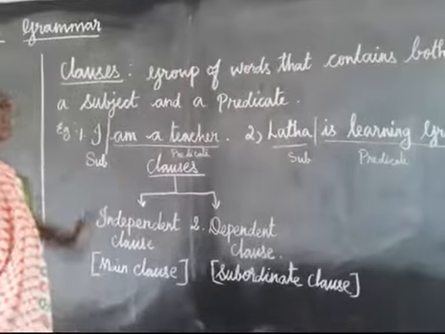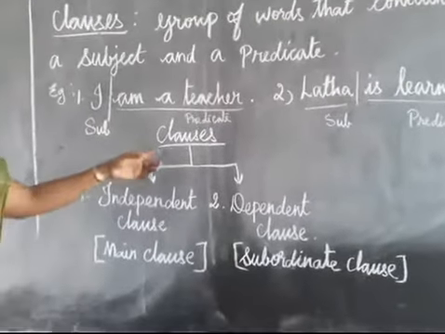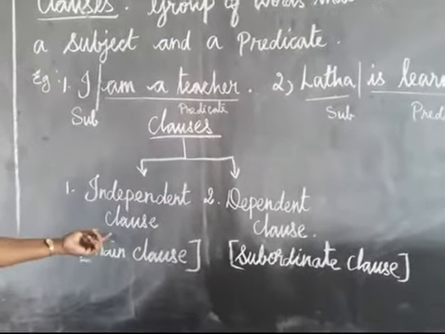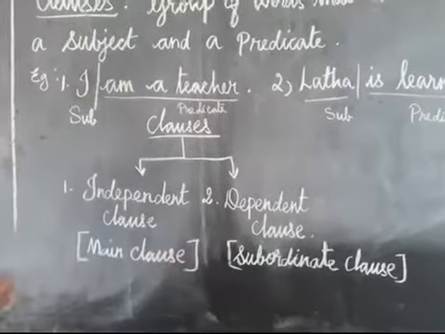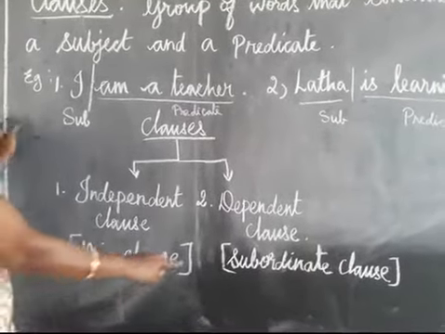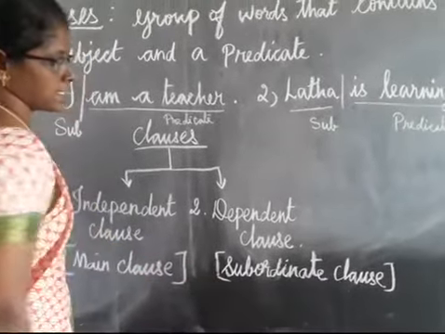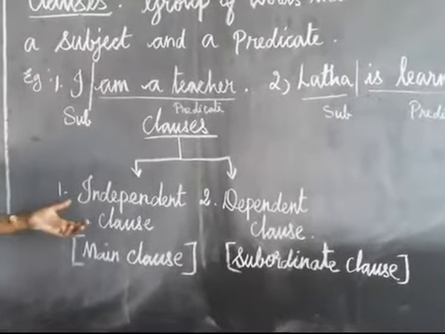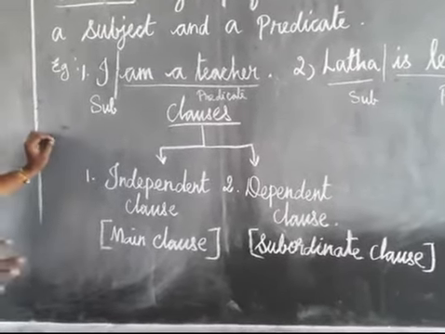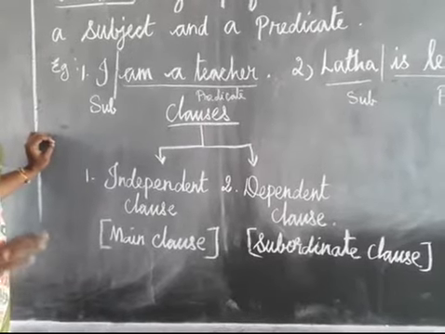That is a clause. Clauses can be classified into two types. What are they? Independent clause and dependent clause. Independent clause we can also say main clause, and dependent clause we can also say subordinate clause. What is an independent clause? An independent clause stands alone and gives complete sense, complete meaning.